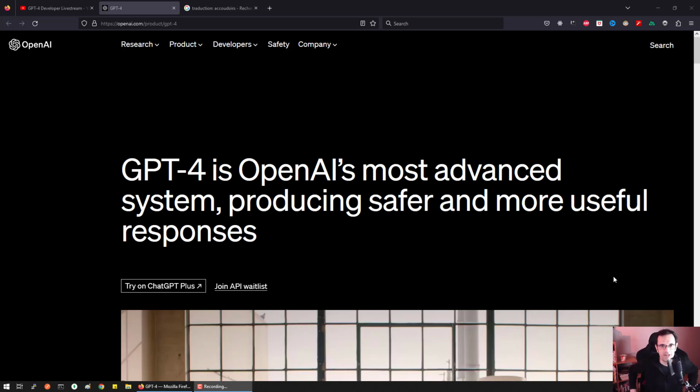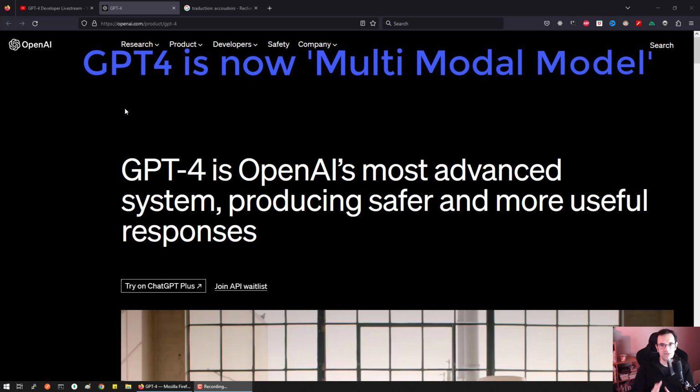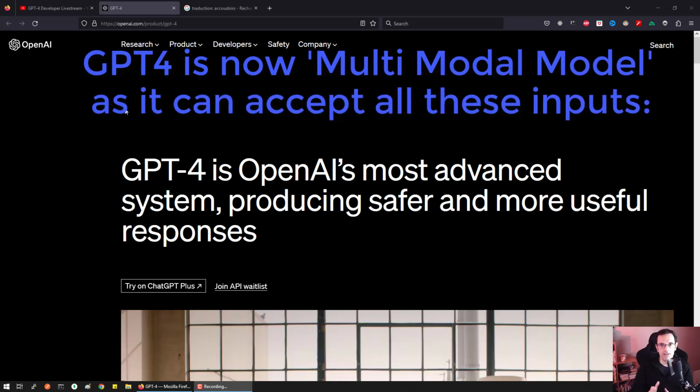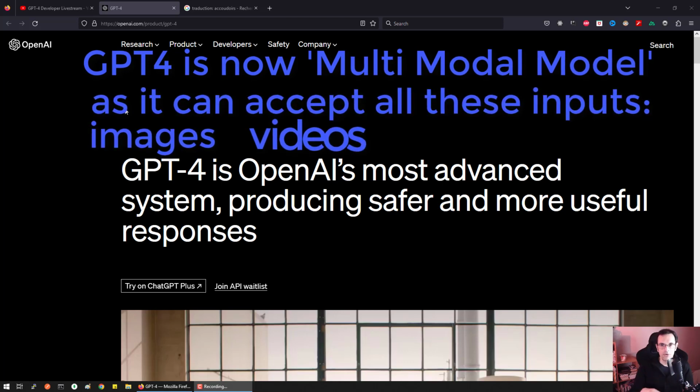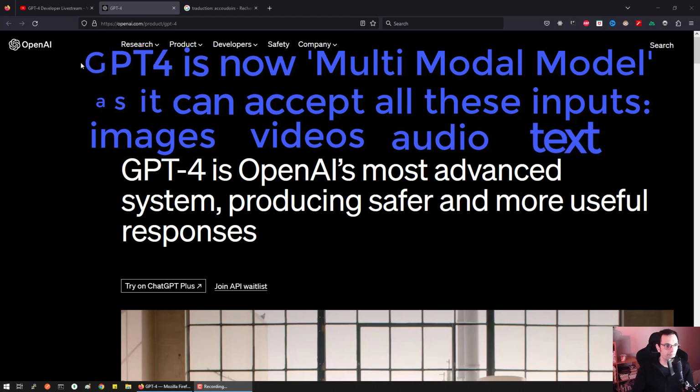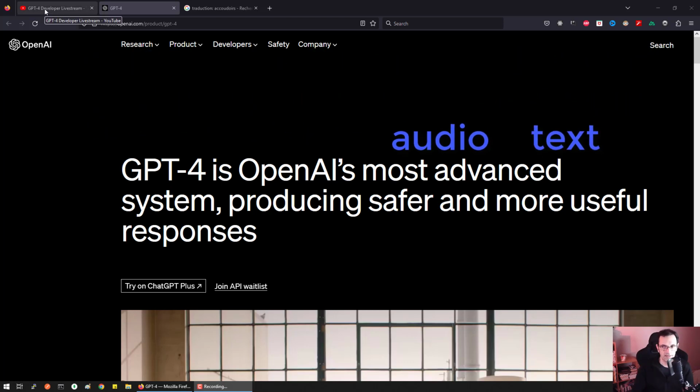So grab your arm race, because what you're going to see about GPT-4 is really amazing. You know, the good old GPT-3 that you could feed with text. You had a prompt and you could type something, a text, and ask it to do something. What is amazing with GPT-4 is that now you can feed it with images, video, audio. Why should you care? Have a look at this.